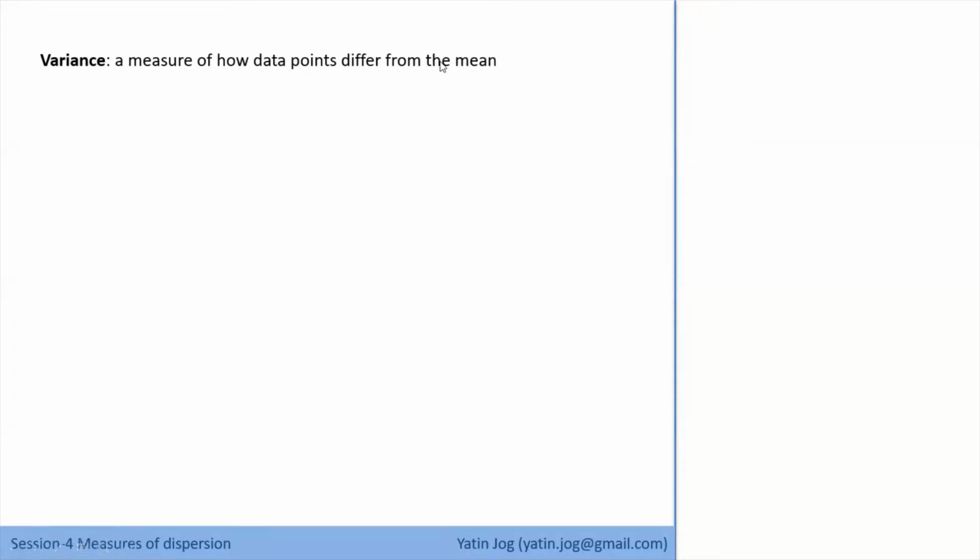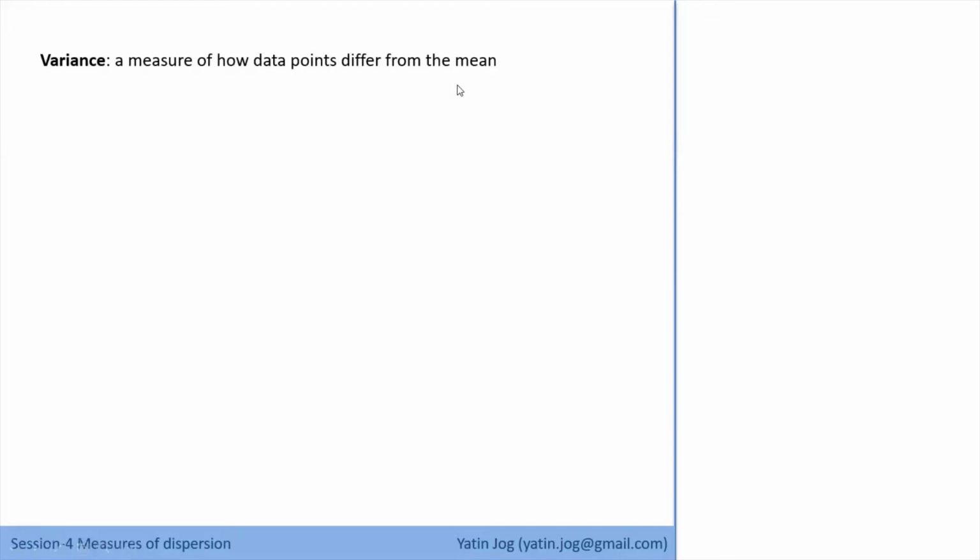Mean is my common behavior. How are my data points deviating from my common behavior? What is common behavior? Common behavior is my expected behavior. How are my data points differing from my expected behavior? What are my data points? My data points are my actual values. How are my actual values deviating from my expected values?